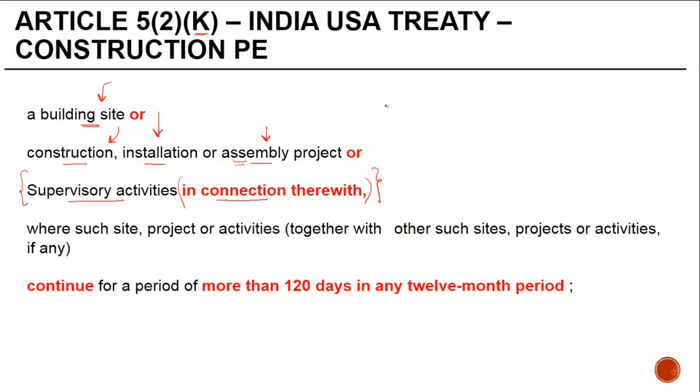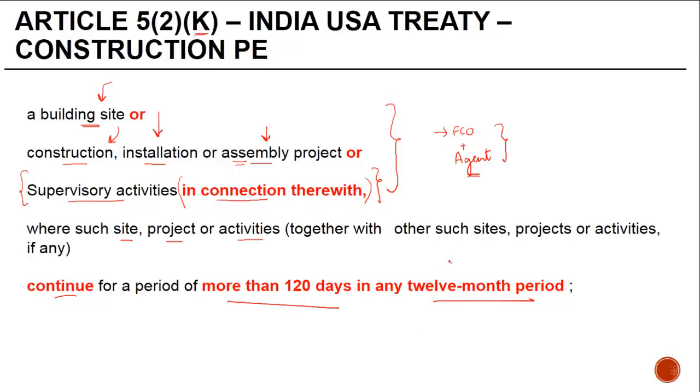Now, in these cases, if some part of the activity is done by the foreign company and some of it is done by the agent or a subcontractor, the period for both of them have to be included. Where such site, project or activities, together with other such site, projects or activities, if any, continue for a period of more than 120 days in 12-month period.